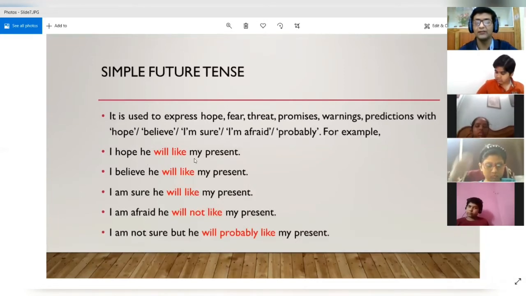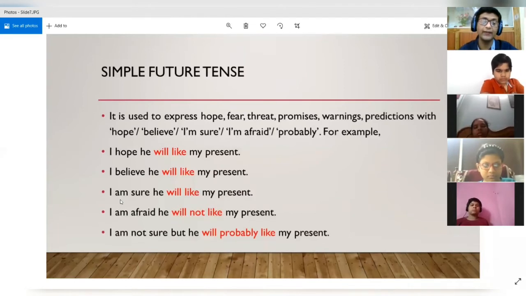I hope he will like my present. Now see the second example. I believe he will like my present. So in the first case, you are hoping that he will like your present. And then in the second case, there is more belief. So belief is something which is more than hope. So you are a bit more certain that he will like my present.